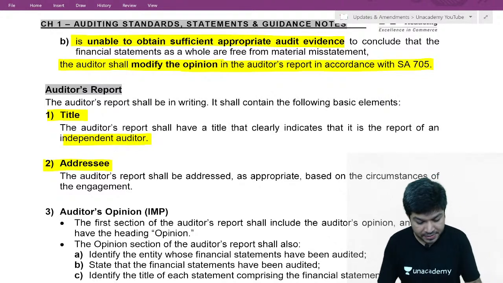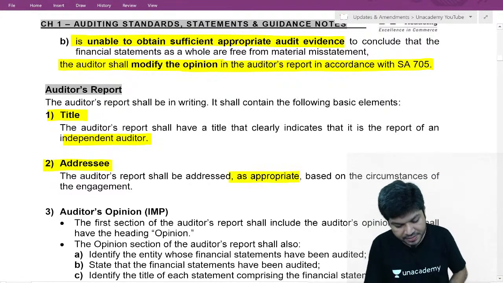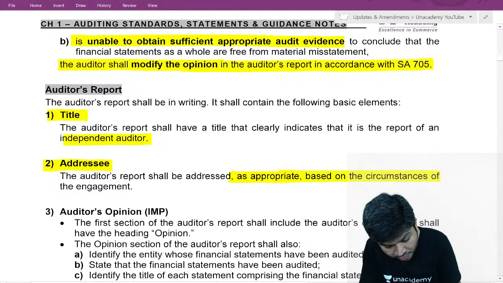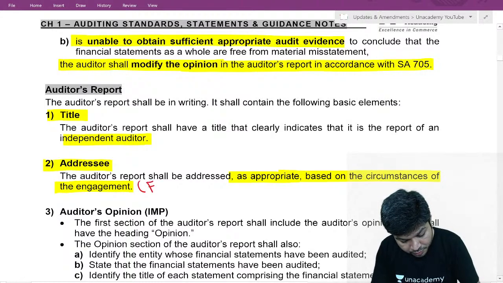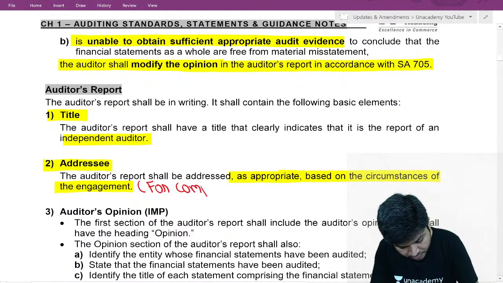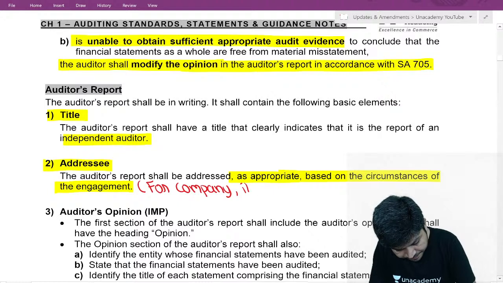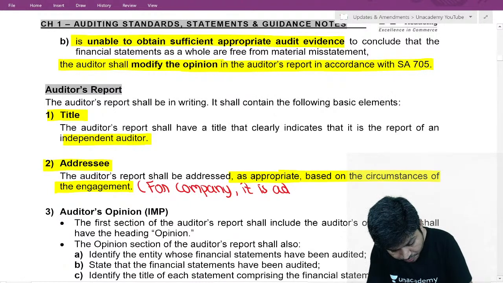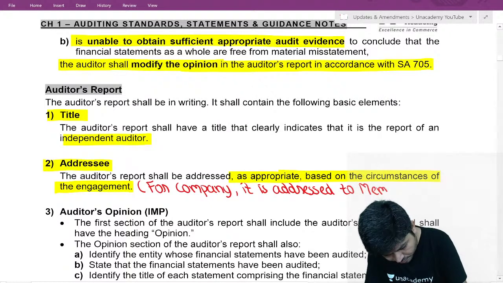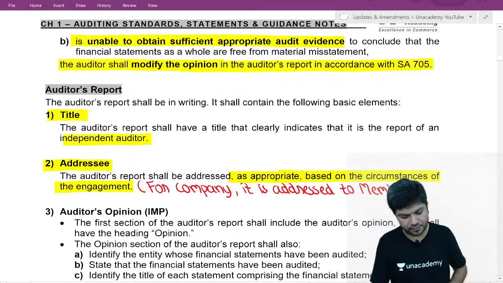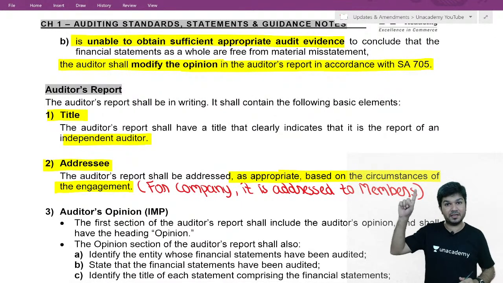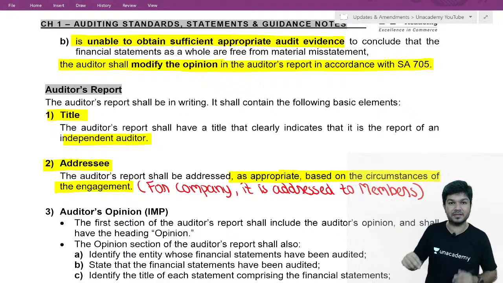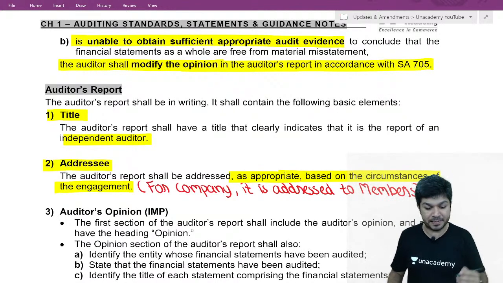So addressee, as appropriate, based on circumstances of the engagement. For a company, it is addressed to members. The members of ABC Limited. The title, Independent Auditor's Report. Addressee is as appropriate. For a company, it will be the members.